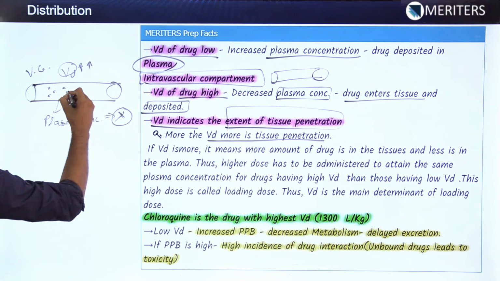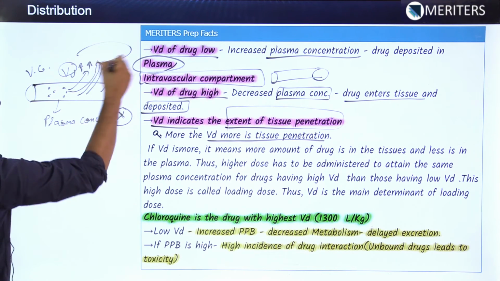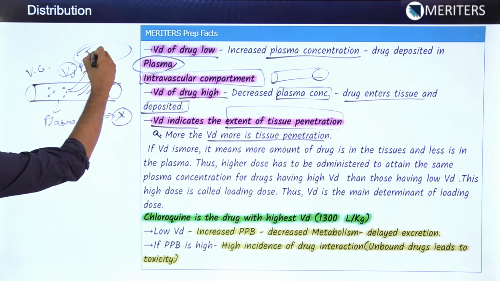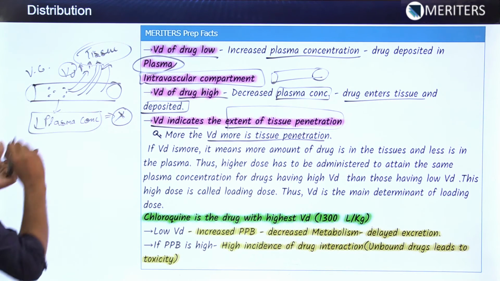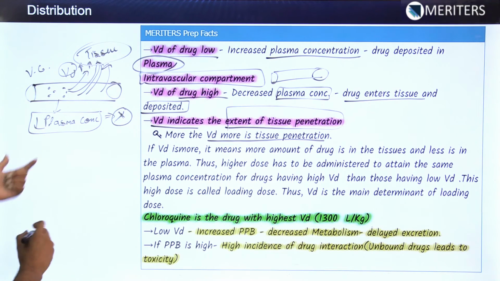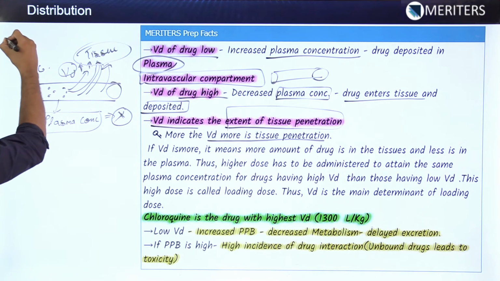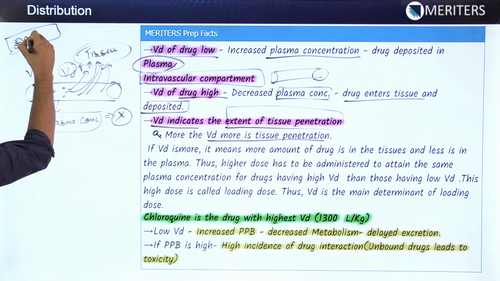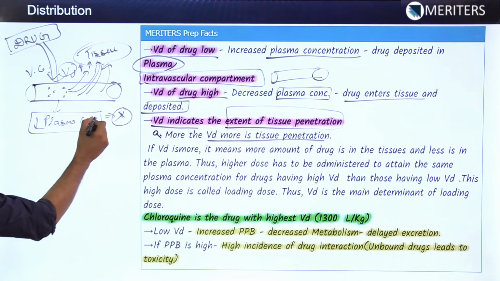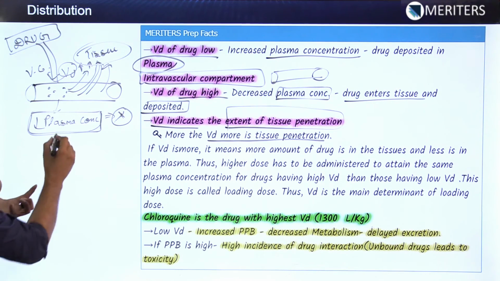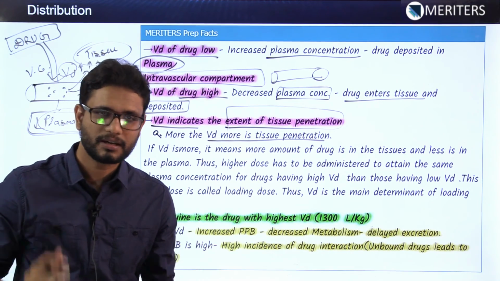Now if we want to maintain this particular plasma concentration and the VD of the drug is very high, then it will keep going inside the tissue, leaving the compartment again and again. So the plasma concentration will fall, and to increase that plasma concentration we have to load this particular compartment with more and more drug. So we will be loading too much drug inside it so that we can maintain a particular plasma concentration which is needed for the therapeutic use of that drug.